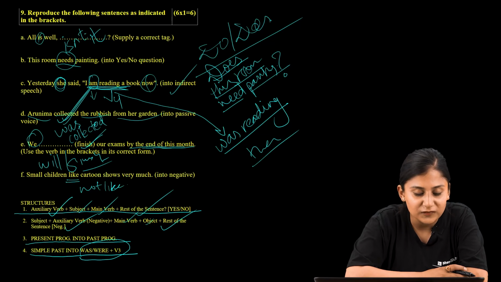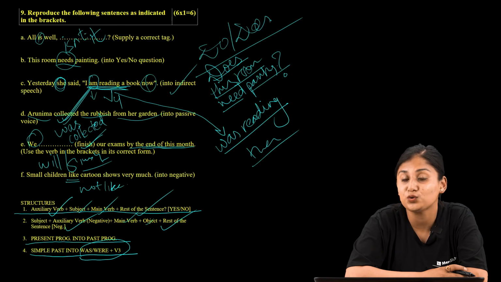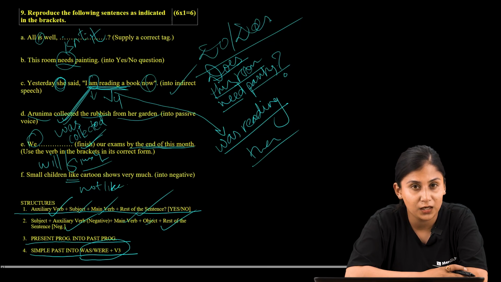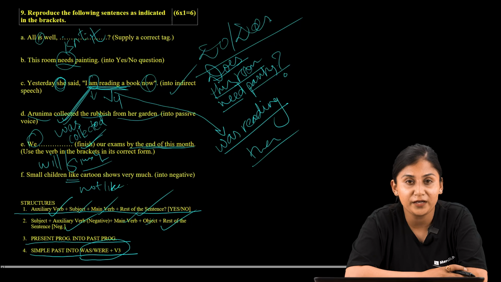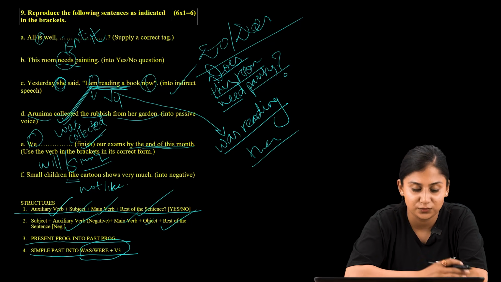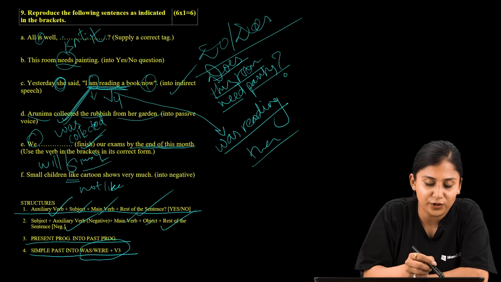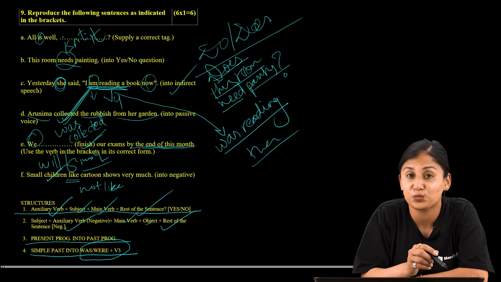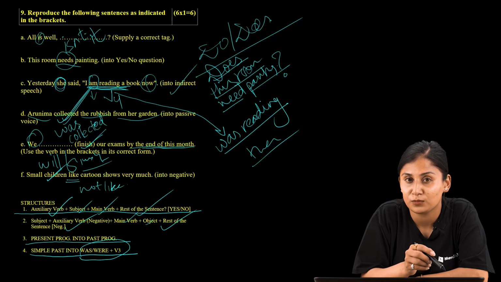Now what are we supposed to do? Now based on the subject, we are supposed to select the verb. So here the subject reads small children. So what would be the appropriate auxiliary verb over here that we are supposed to use? So of course this children is passing us the insight that this is in a plural form. So whenever the subject is in a plural form, what are we supposed to do?